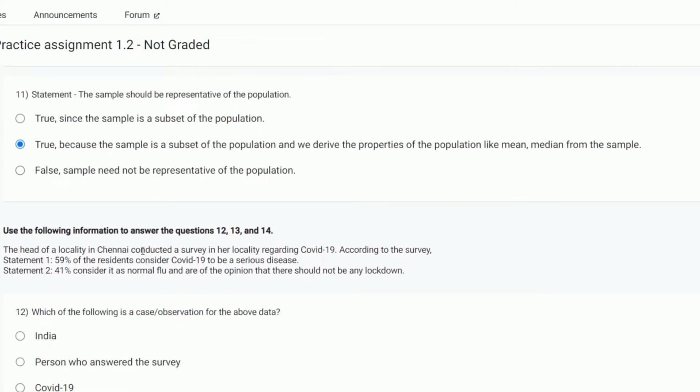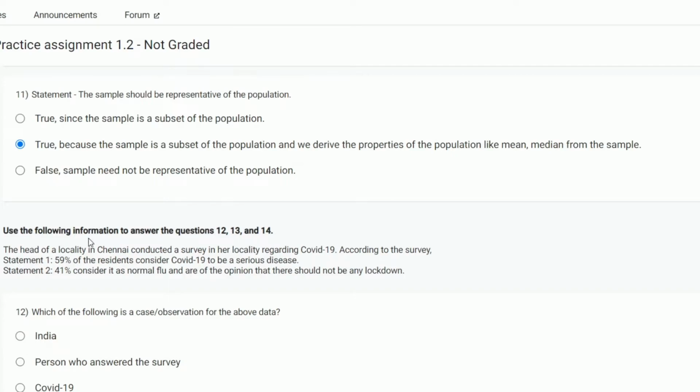Use the following information to answer questions 12, 13 and 14. The head of a locality in Chennai conducted a survey in her locality regarding COVID-19. According to the survey, statement 1: 59% of the residents consider COVID-19 to be a serious disease, but 41% consider it a normal flu and are of the opinion that there should not be any lockdown.